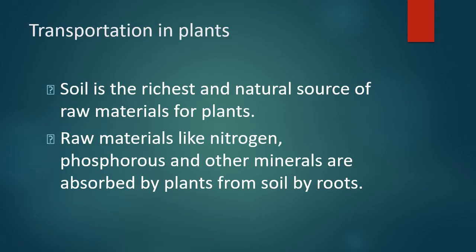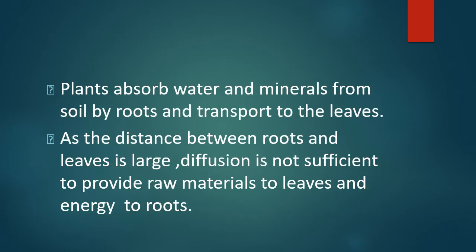Transportation in plants. Soil is the richest and natural source of raw materials for plants. Raw materials like nitrogen, phosphorus and other minerals are absorbed by plants from soil by roots. Plants absorb water and minerals from soil by roots and transport them to the leaves. As the distance between the roots and leaves is large, diffusion is not sufficient to provide raw materials to leaves and energy to roots.